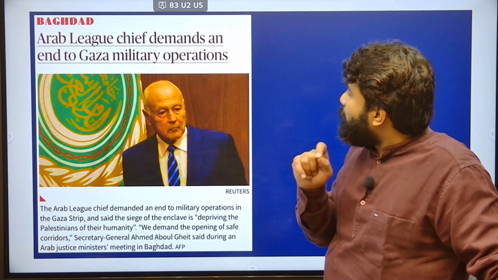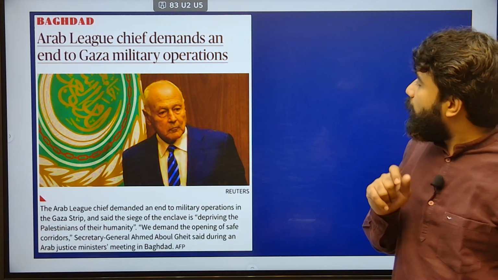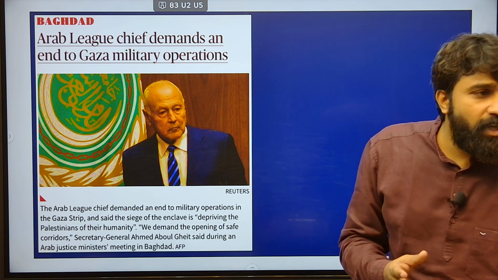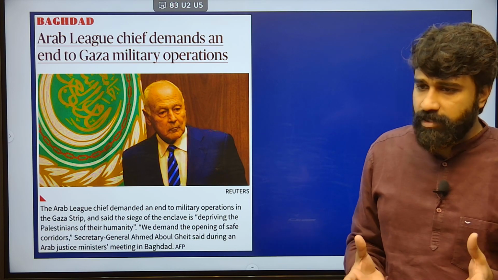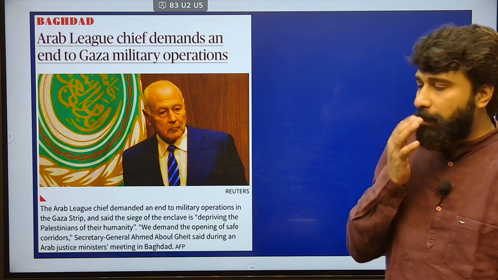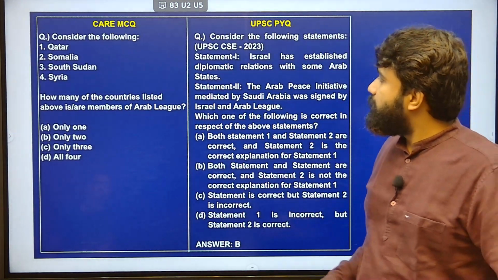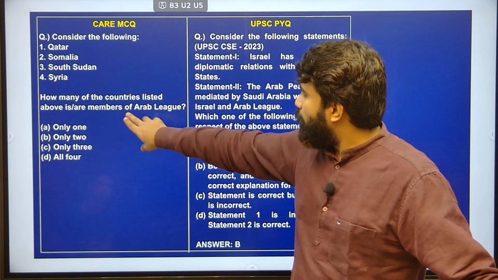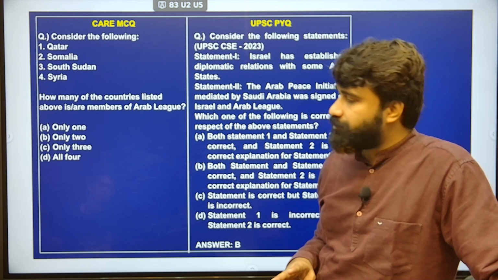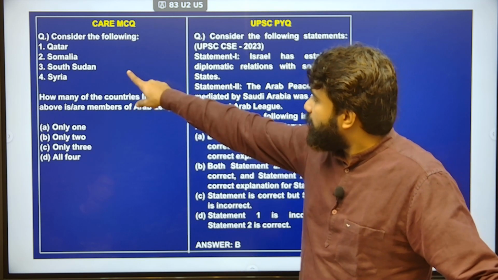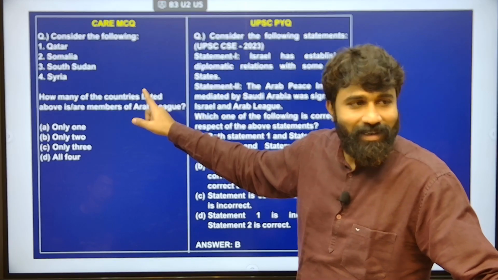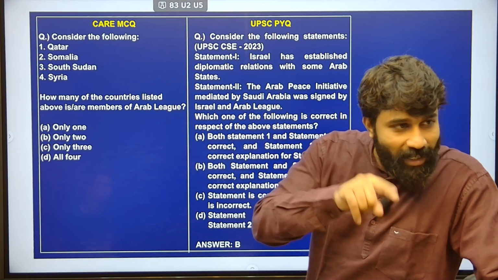Next, Arab League chief demands an end to Gaza military operations. Here, as you have known, there is a tussle and a dispute going on between Israel and Gaza, with retaliatory strikes going on. Coming to the actual question, consider the following statements. How many of the countries listed above are members of the Arab League? Qatar, Somalia, South Sudan, Syria. South Sudan. Very good. South Sudan came out of it.